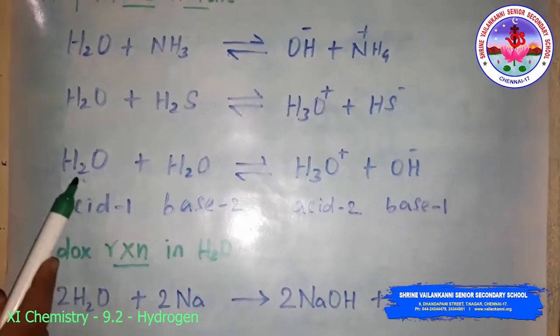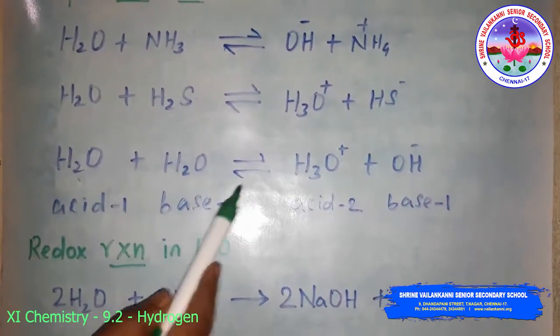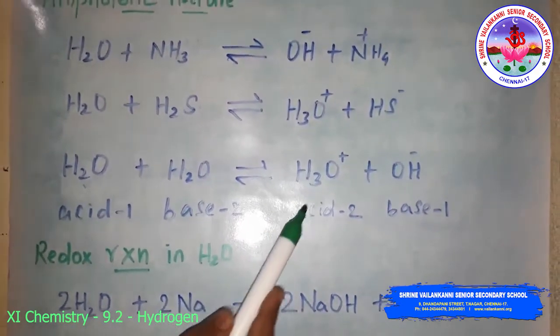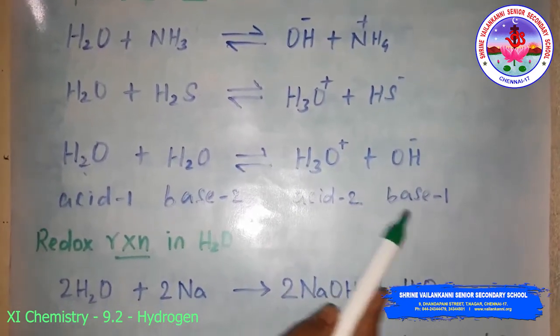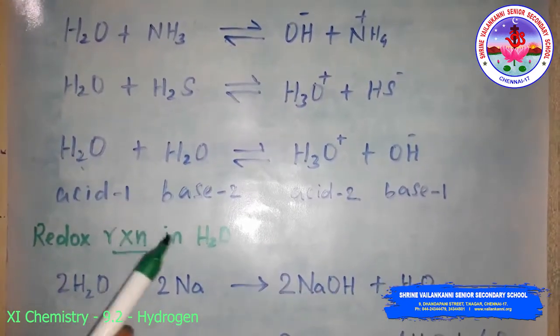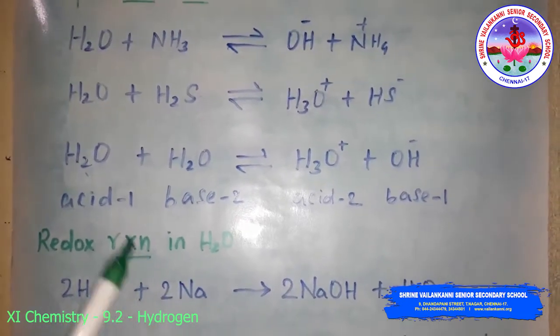That's why, with this having acid 1 and this having base 2, it gives hydronium ion, that is the acid 2, and the hydroxide ion as base 1. Okay, so this is called autoprotolysis of water, that is, self ionization.